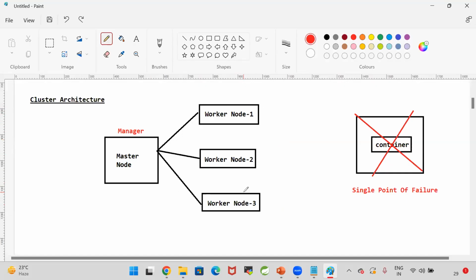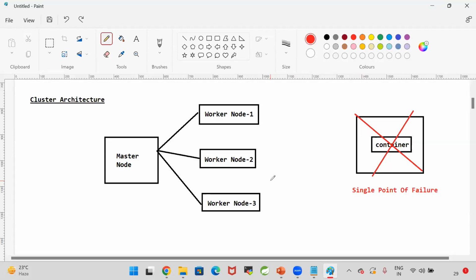Same thing here, when you go for a cluster, a group of servers will be available. Why do we have a group of servers here? I don't want to run my application on a single container. I don't want to run my application on a single machine.